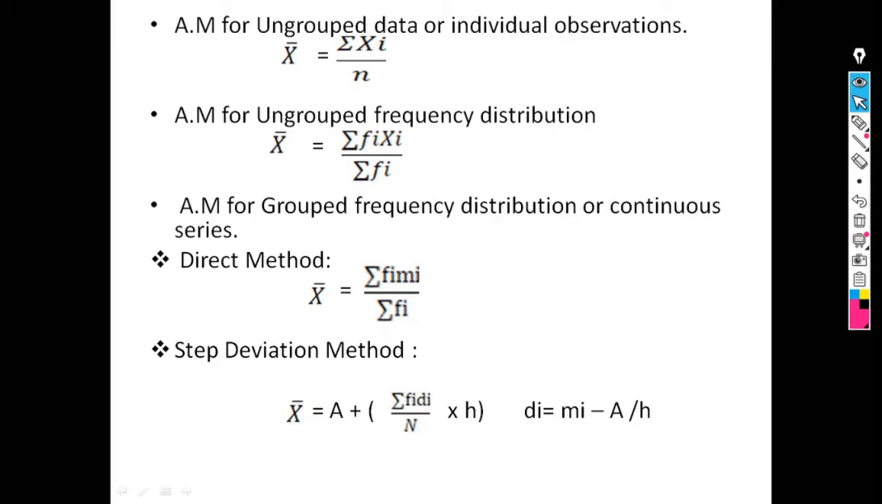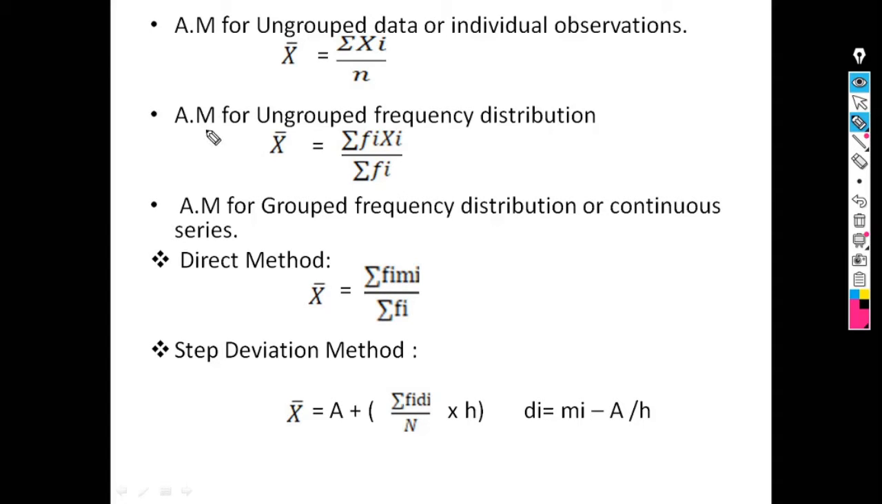After that, we saw the definition of arithmetic mean. Arithmetic mean is denoted by x bar and is defined as the sum of observations divided by the total number of observations. Then the calculation of arithmetic mean for different types of data. First, for individual observations, the formula is x bar equals summation of xi upon n, where n is the number of observations.